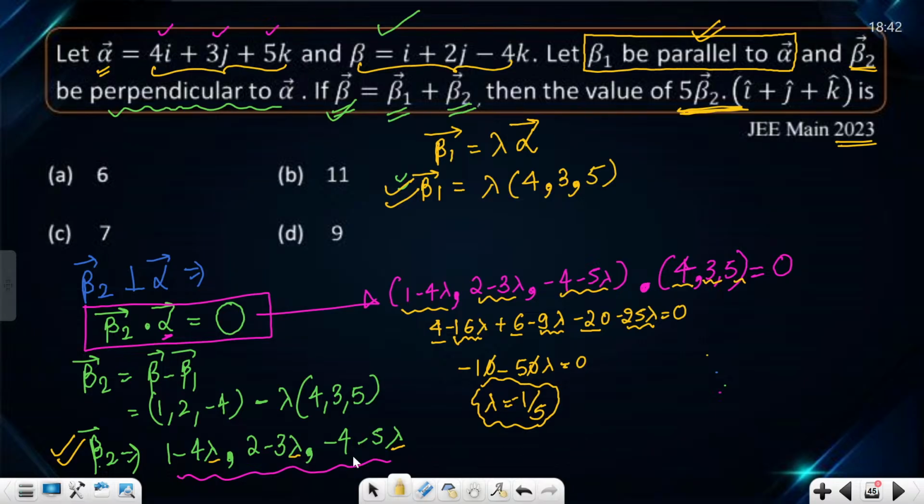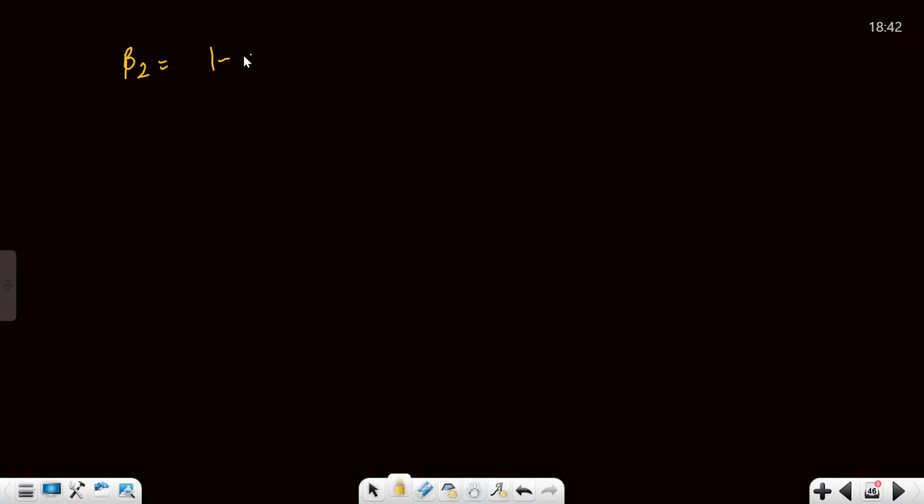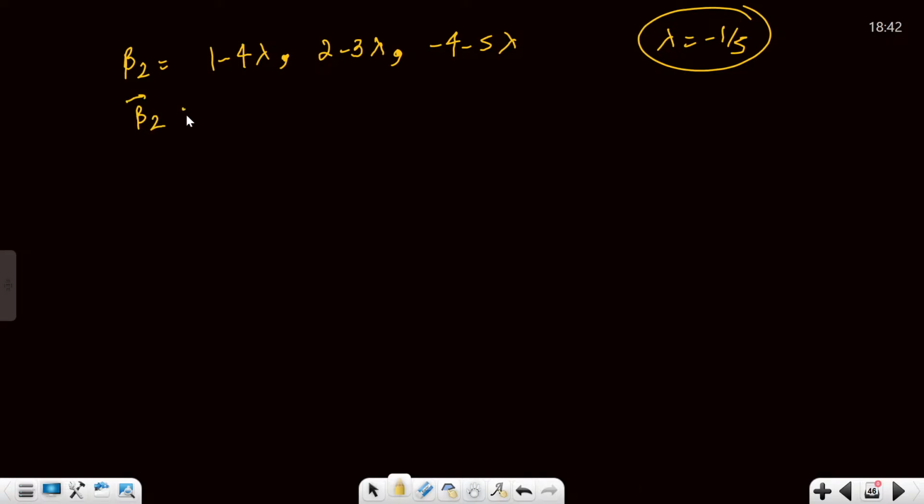Now, you need to just plug in the value of lambda over here and find out beta 2. Beta 2 equals (1 minus 4 lambda, 2 minus 3 lambda, minus 4 minus 5 lambda), and lambda here is minus 1 by 5. Let's plug in and get beta 2. Beta 2 will be (1 plus 4 by 5, 2 plus 3 by 5, minus 1). So beta 2 is actually (9 by 5, 13 by 5, minus 3).